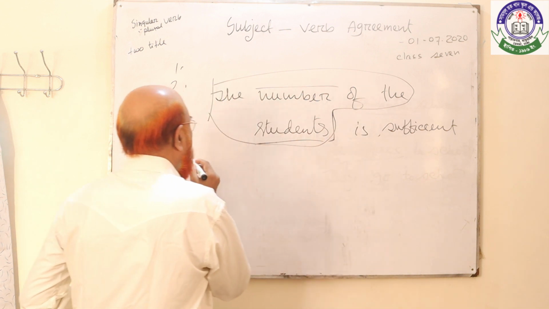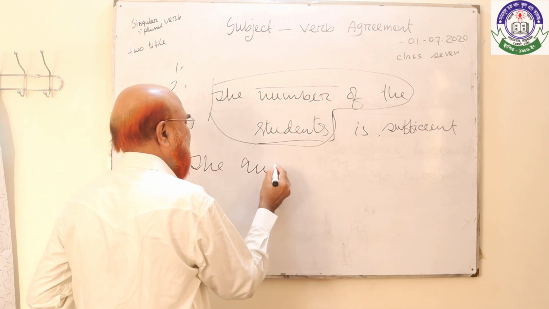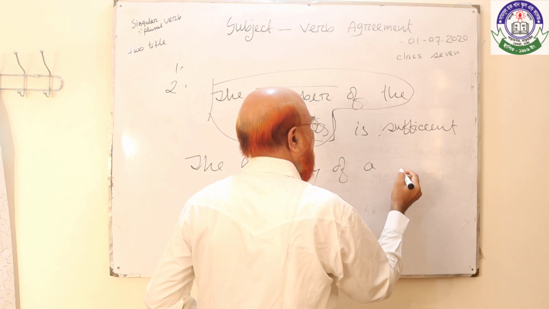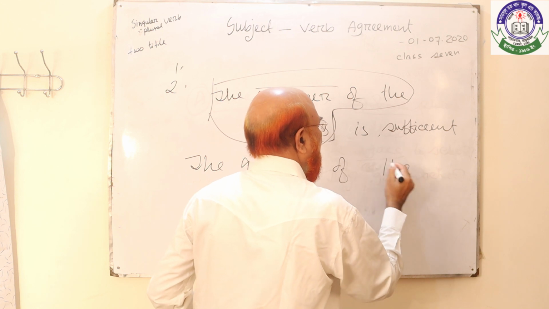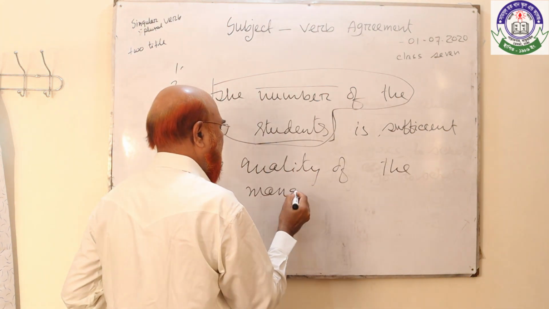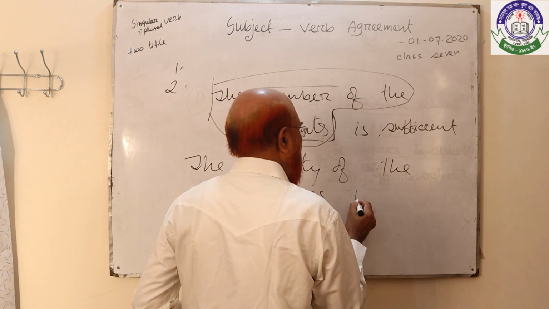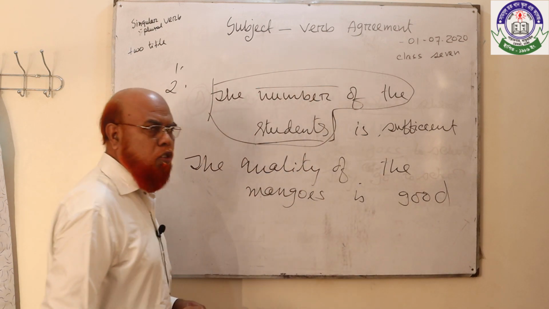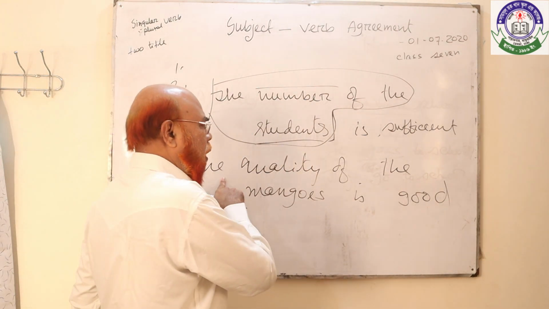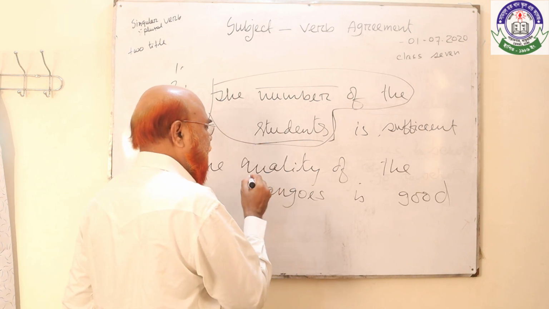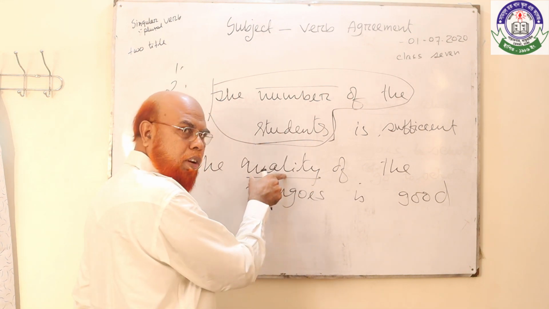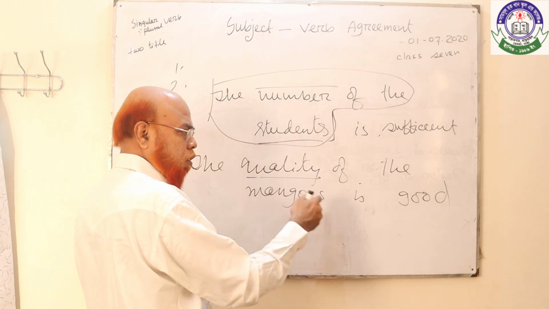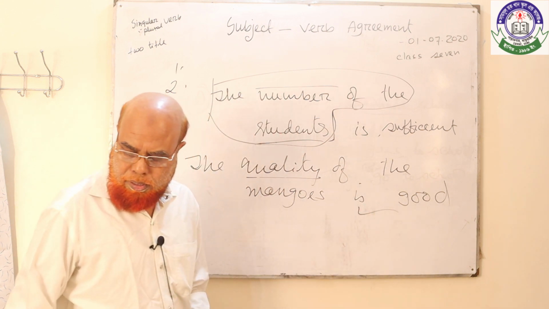As for example, student, write down the quality of the mangoes. Student, here are good or is good, which will be correct? The quality of the mangoes, here the subject is quality, not mangoes. This quality expresses a single idea, so it is third person singular, the verb will be singular, so is is correct. Okay.